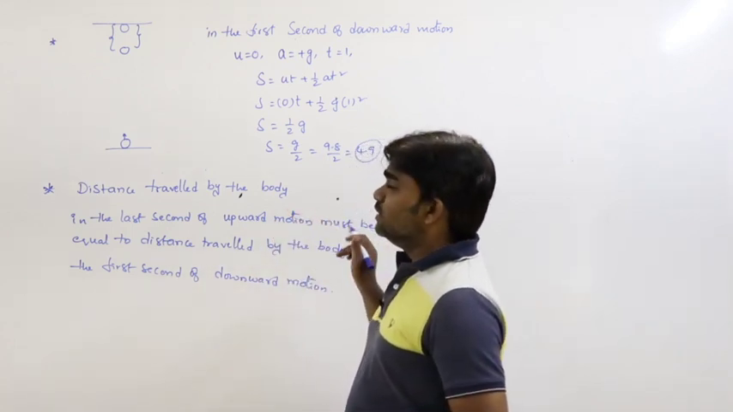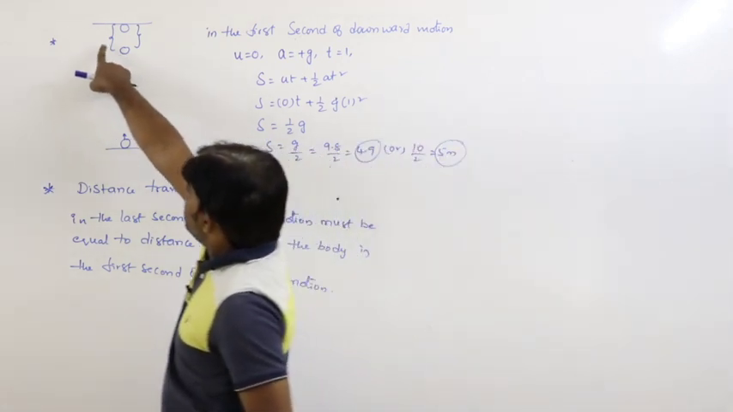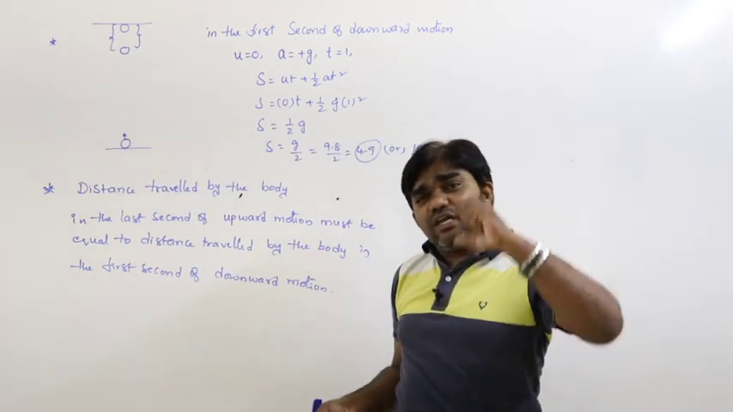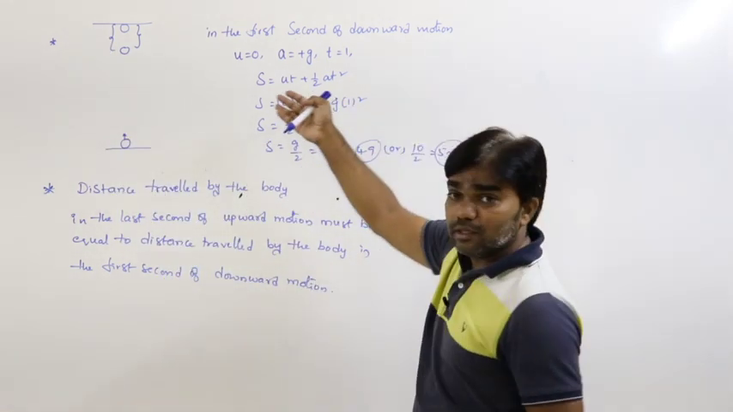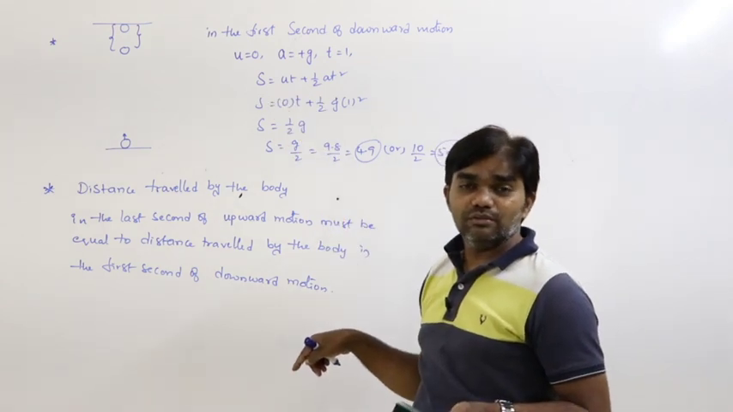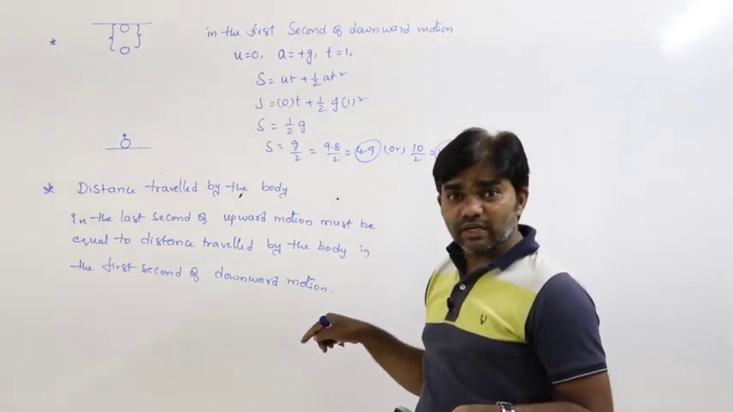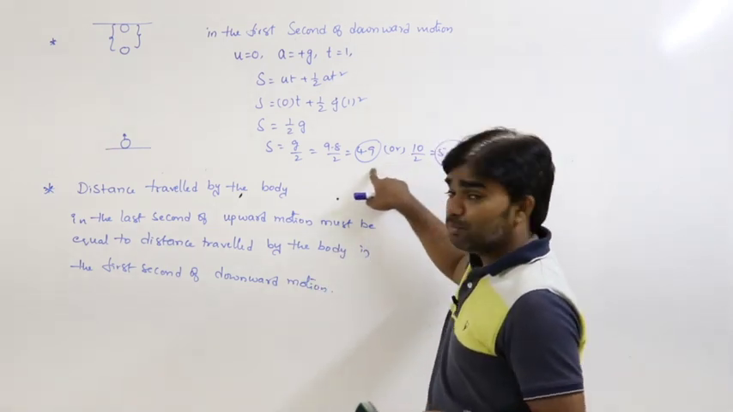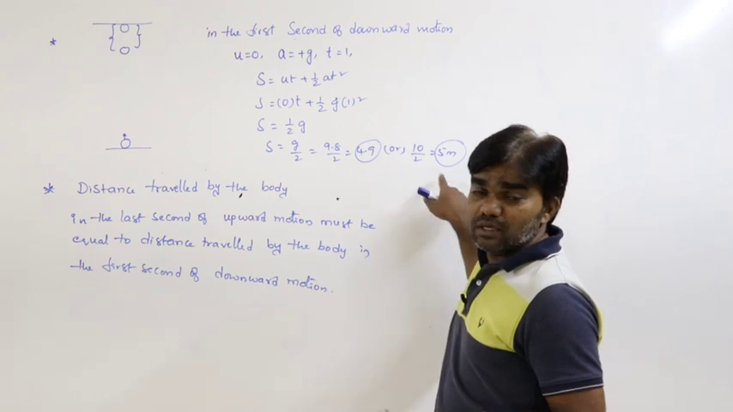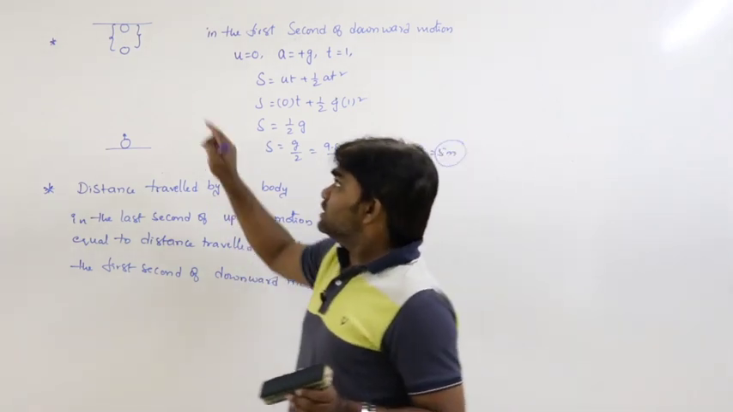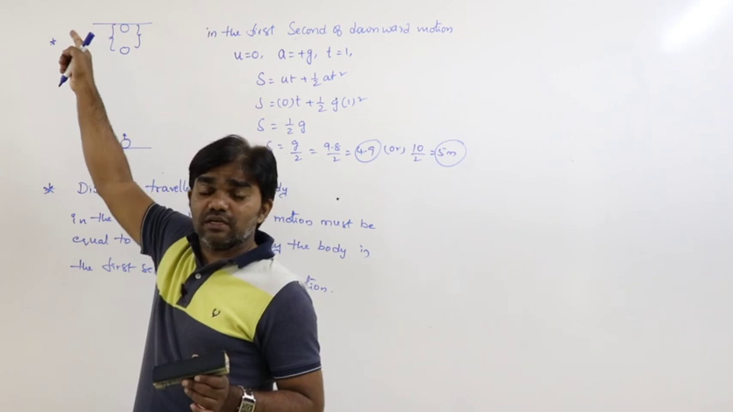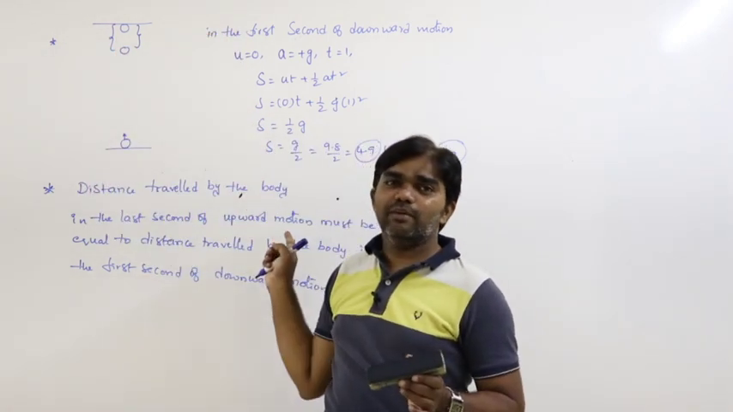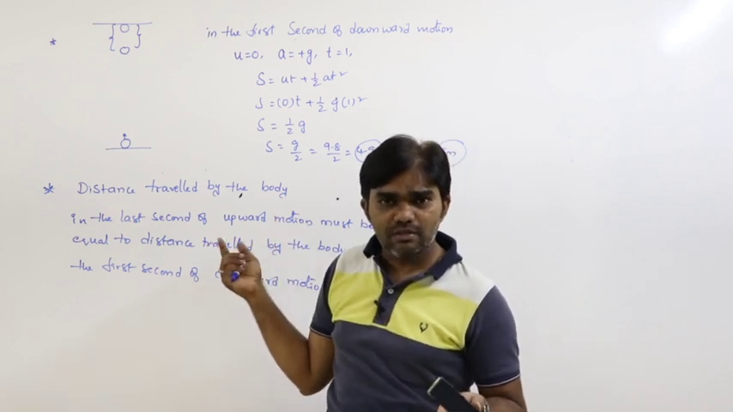This is the concept. So what is the distance travelled by the body in the last second of upward motion? Nothing but that of the first second of downward motion. How much is the first second of downward motion? 4.9 or 5 meters. Now tell me, what is the distance travelled by the body in the last second of upward motion? 5 meters or 4.9 meters.